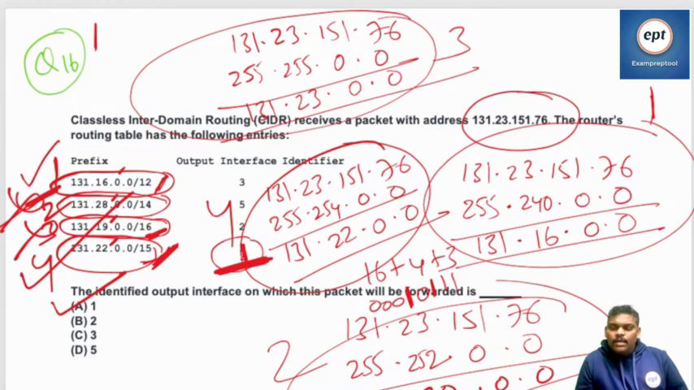Someone is saying the longest one I will take. The longest one is 16. Then you will be wrong. No, every year this will come. That's what I am saying.